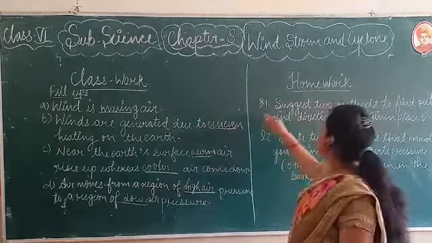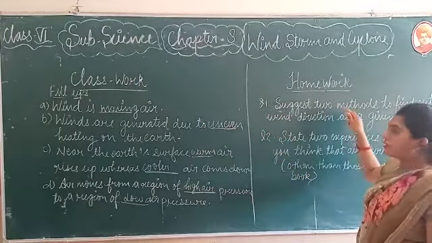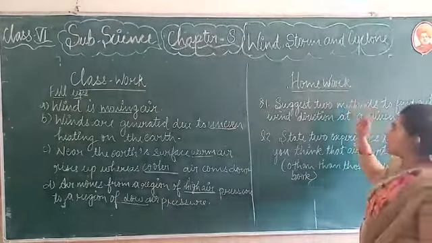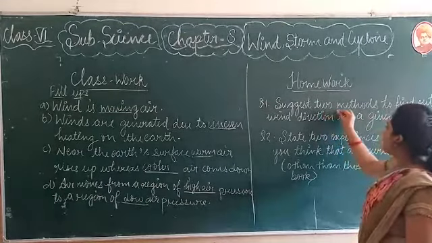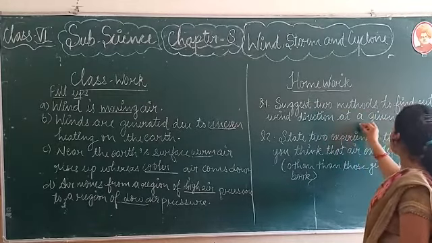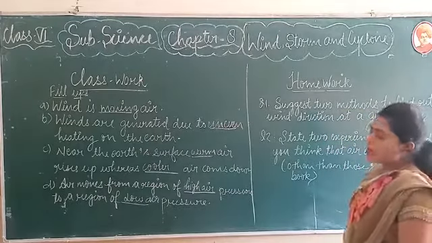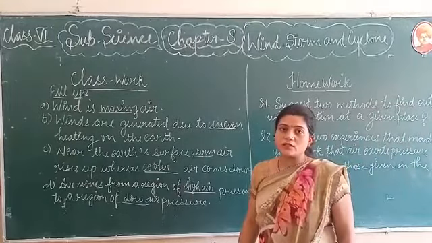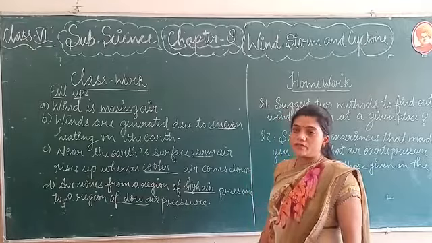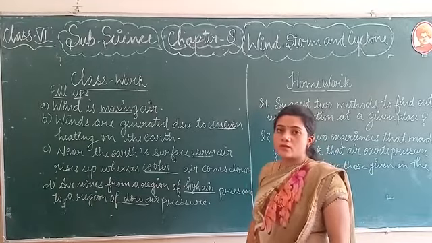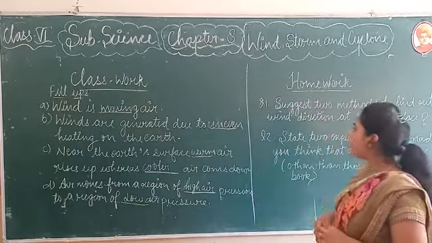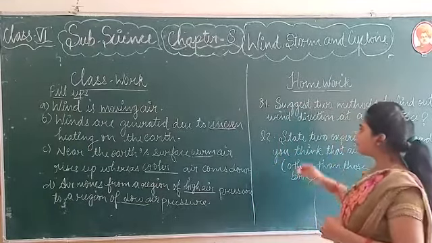Okay. Now next, some questions are there. Two questions are given. You have to do them as homework. Okay. So first one is, suggest 2 methods to find out wind direction at a given place. We have to give 2 methods by which we can know with what direction the wind is flowing. What is the direction of the wind?